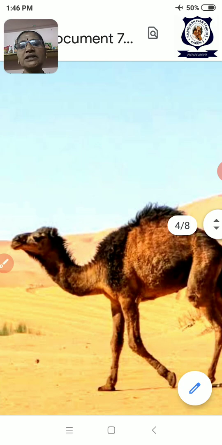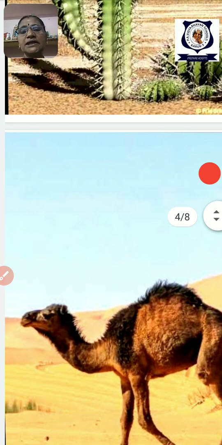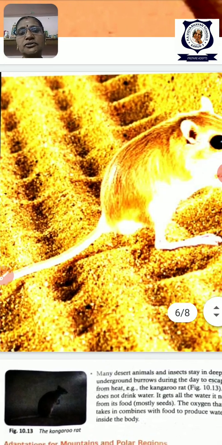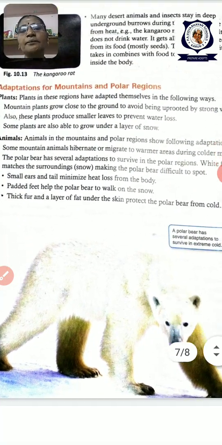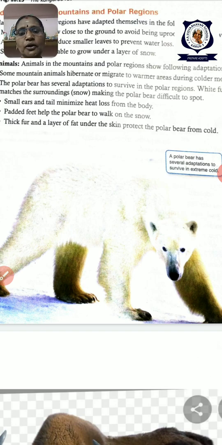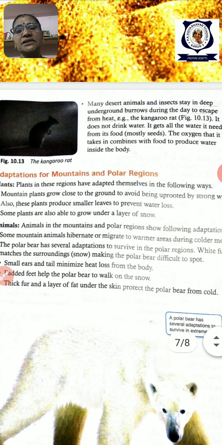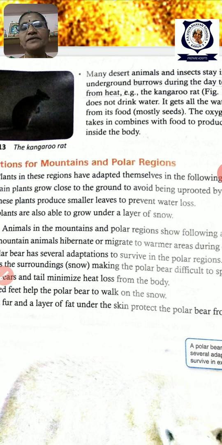In the desert region we studied the plant cactus, and the desert-living animals camel and kangaroo rat. In the polar and mountain region we studied the polar bear and yak, and plant adaptations. Plants grow very near to the surface layer of soil, isn't it?